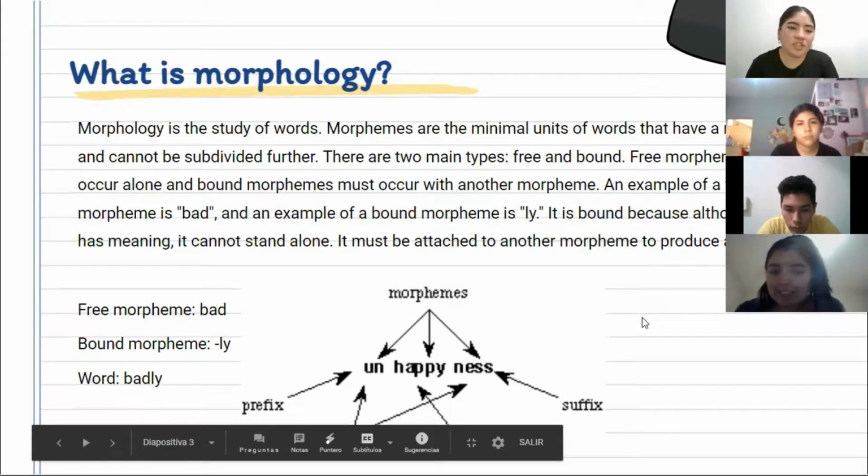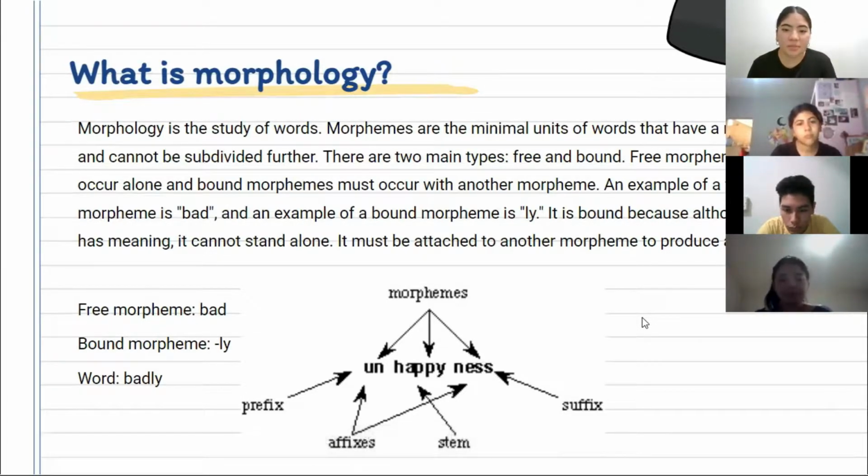What is morphology? Morphology is the study of words. Morphemes are the minimal units of words that have a meaning and cannot be subdivided further. There are two main types of morphemes, free and bound. Free morphemes can occur alone and bound morphemes must occur with another morpheme. An example of a free morpheme is bad. An example of a bound morpheme is ly.